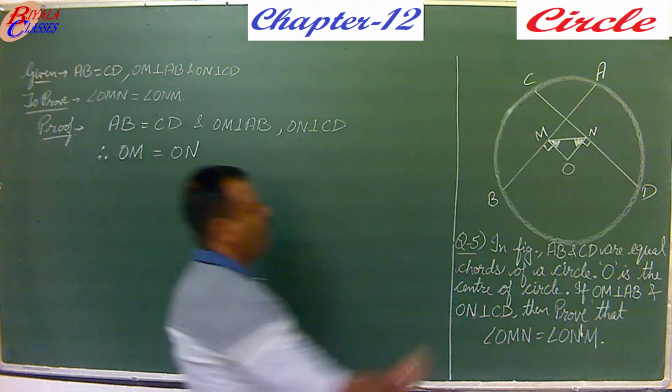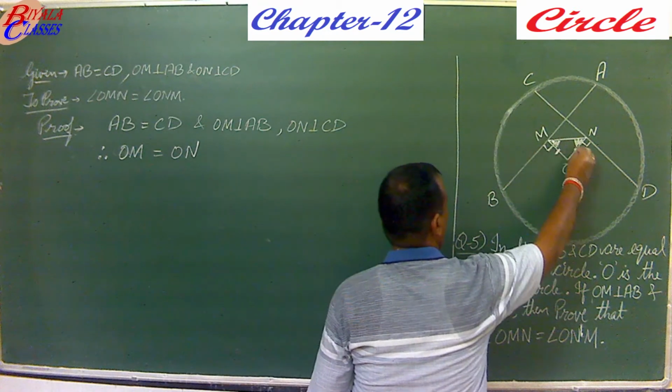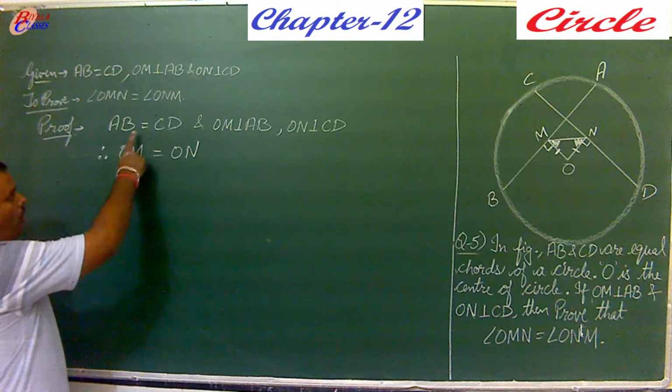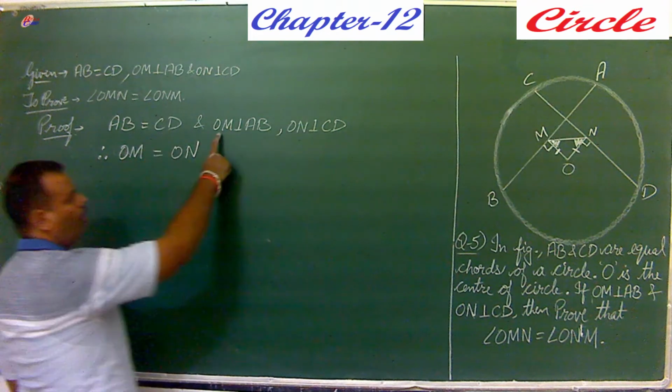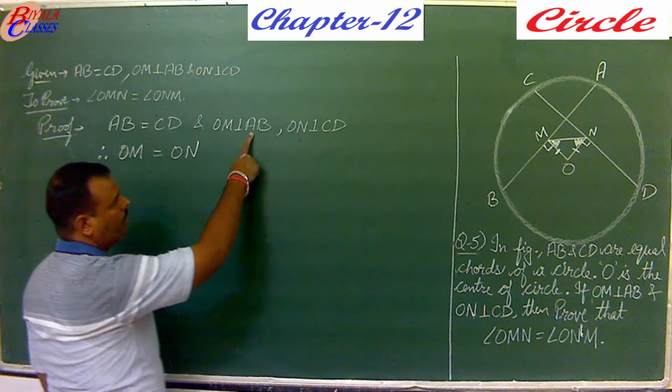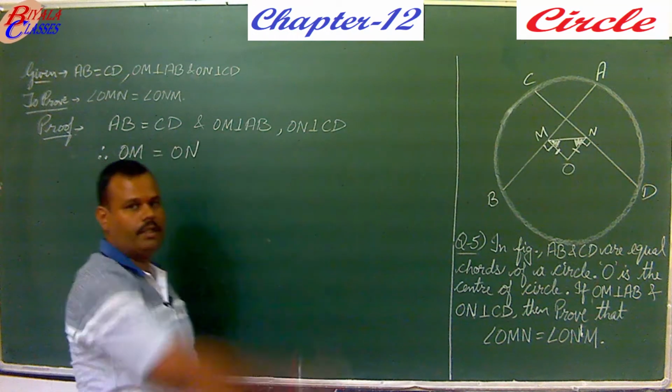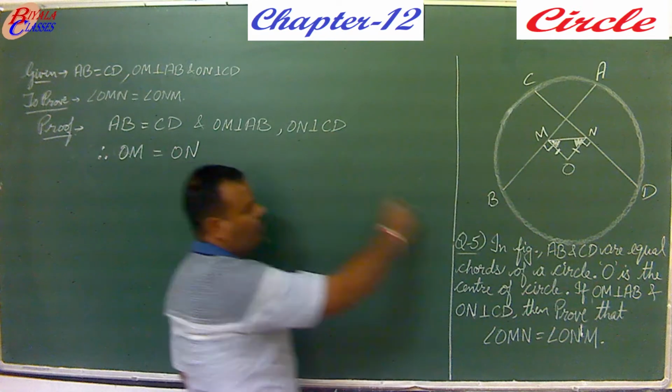Now these two will be equal, OM and ON. Why will they be equal? Chords, they are equal. OM perpendicular to AB means this is the distance of the chord AB from the center. ON is perpendicular to CD.